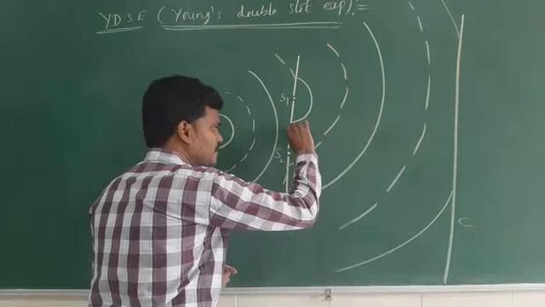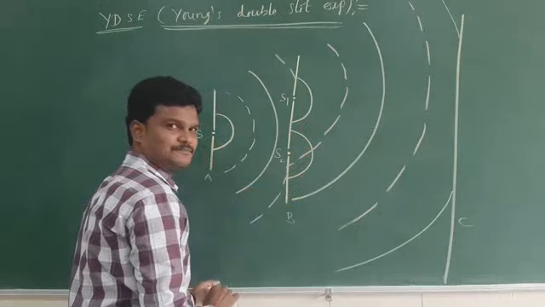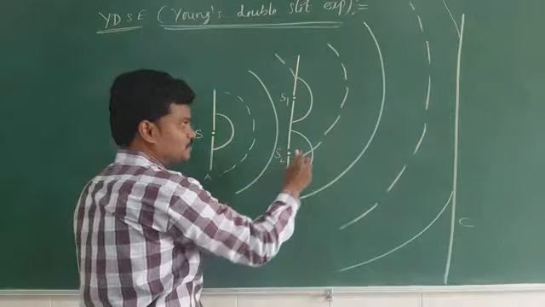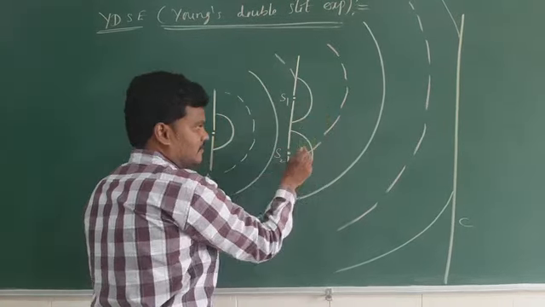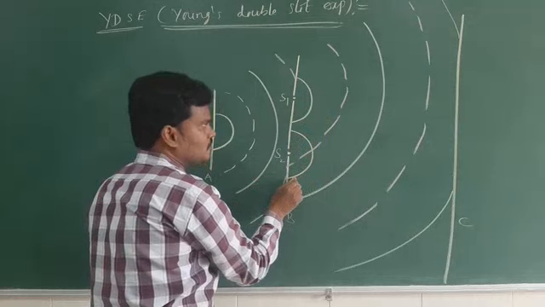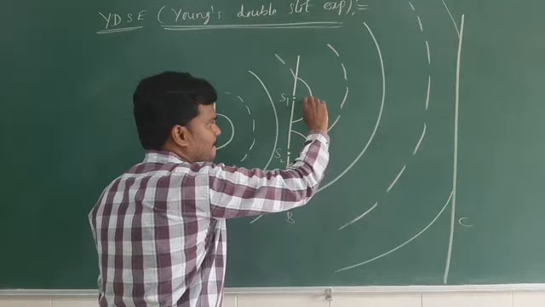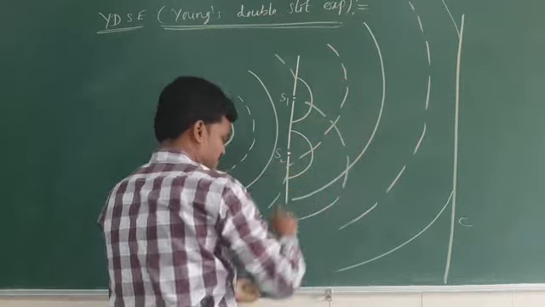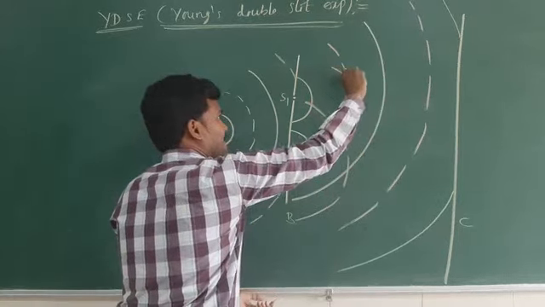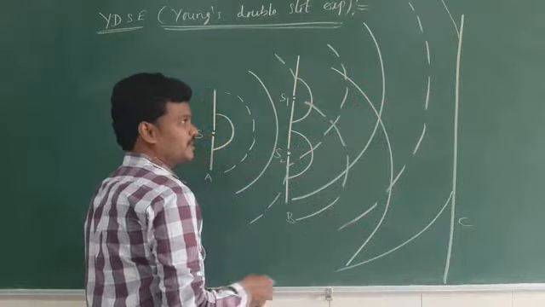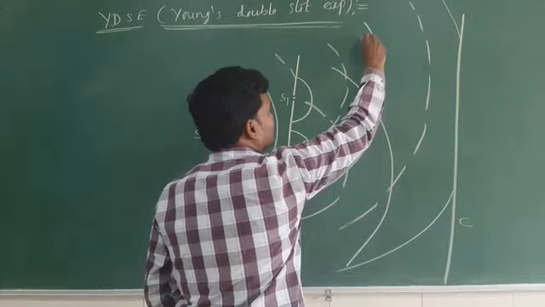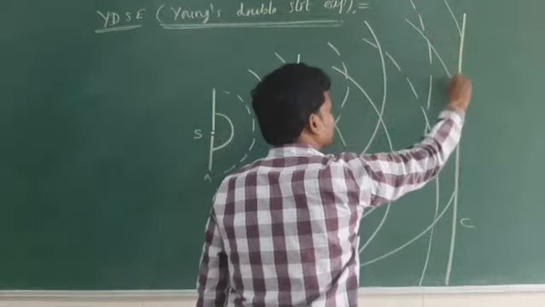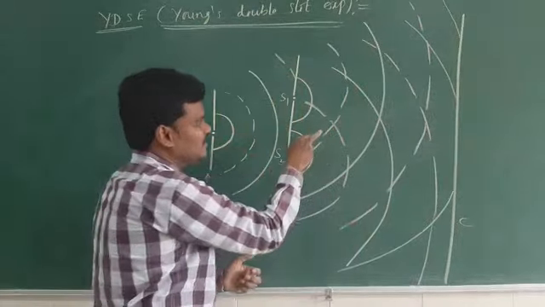S2, first crest. Next, what do I have to draw? Forget all the remaining things. You draw like that. S2. Crest is over. Next, what do I have to draw? Trough. Crest, trough. Next, crest. Don't worry. No one will ask in the exam. Next, trough. Next, crest.